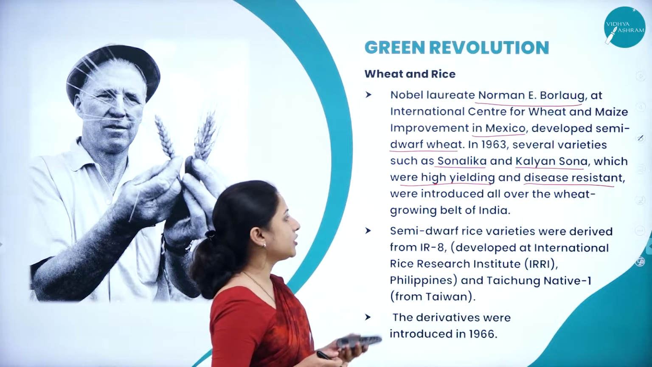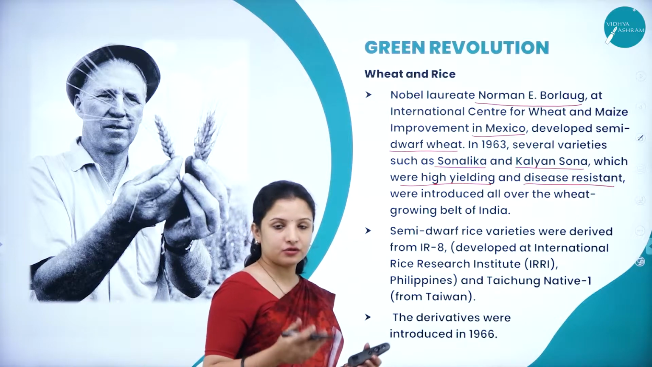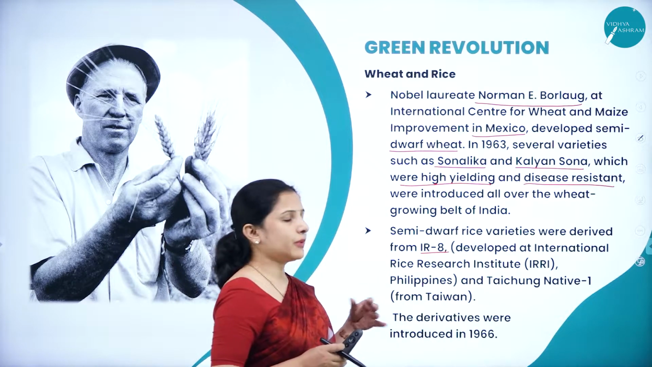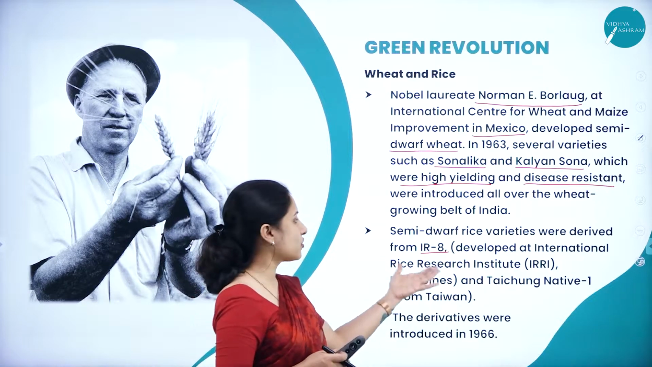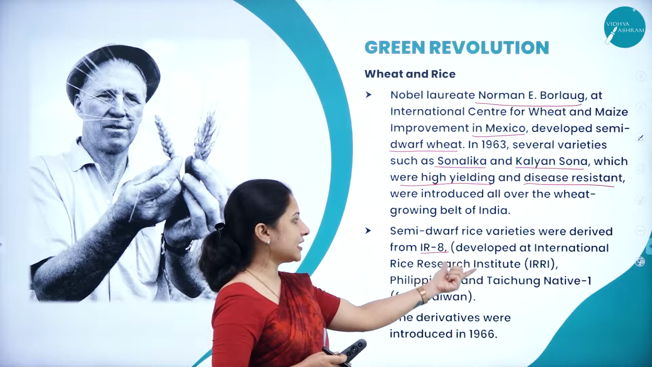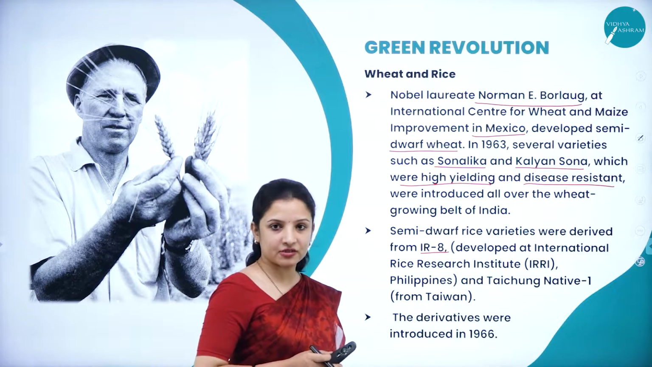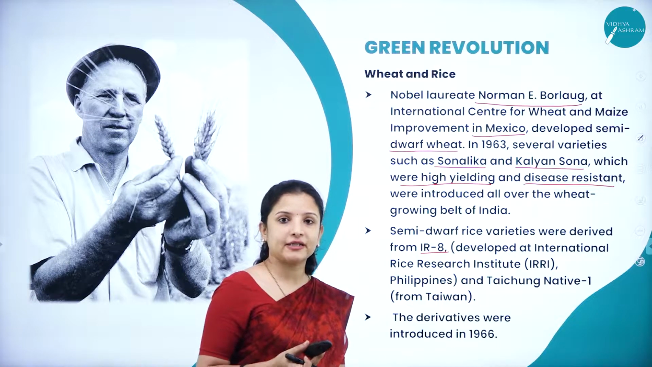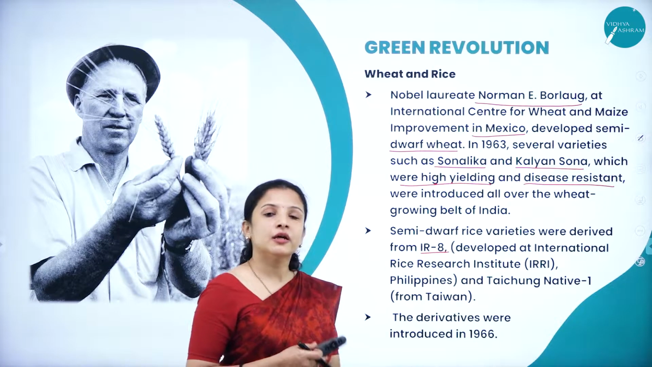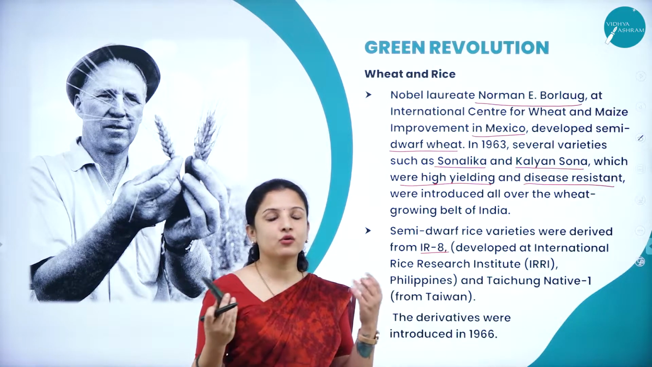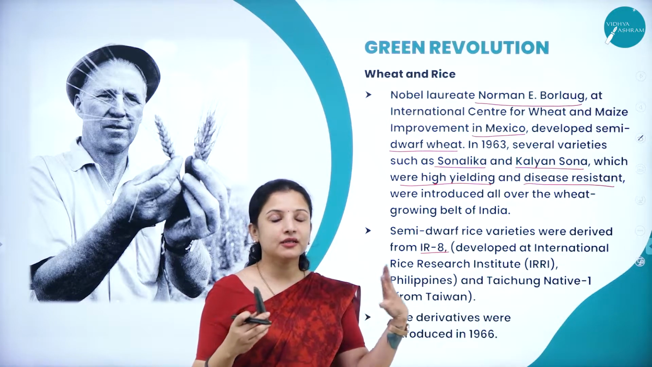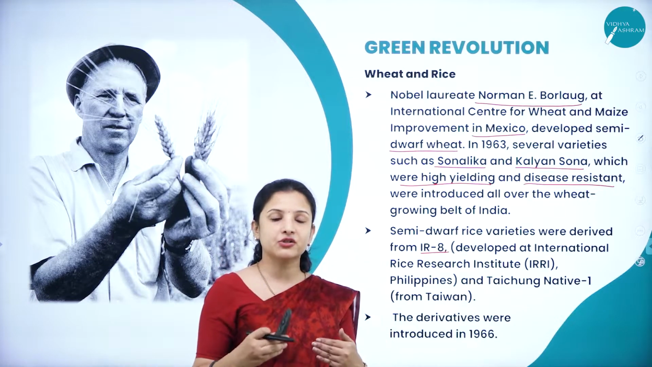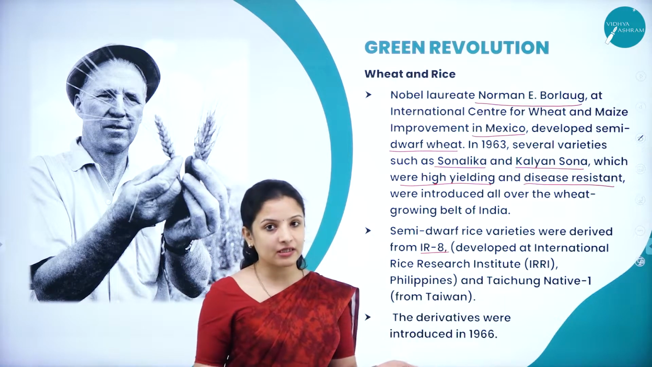And semi-dwarf varieties of rice were also made, such as IR8. There is a rice variety called IR8, which was developed at the International Rice Research Institute. From that IR8 itself, several semi-dwarf varieties of rice were developed. It is a simple experiment wherein they go in for cross-breeding, but it is a laborious process because the experiment has to be conducted in the laboratory as well as in the fields on a large scale.